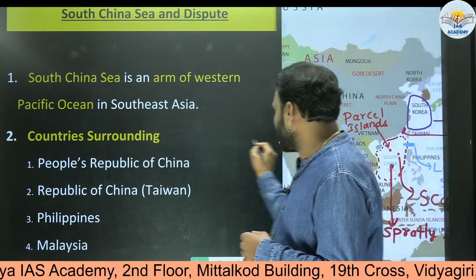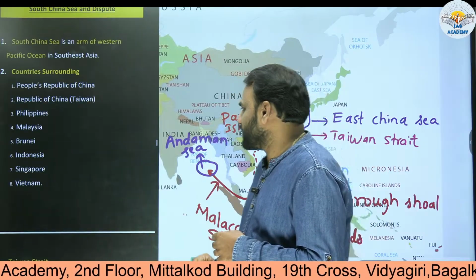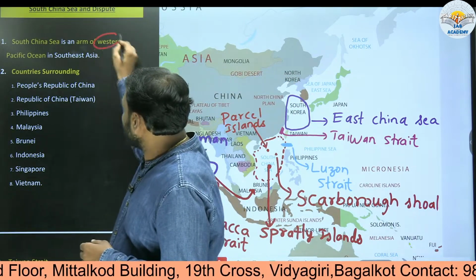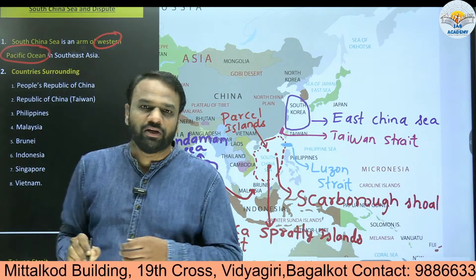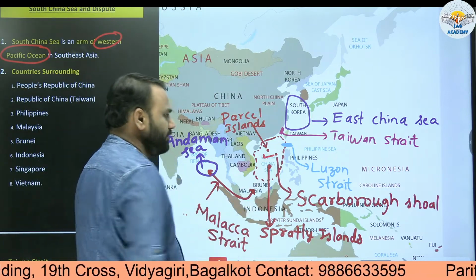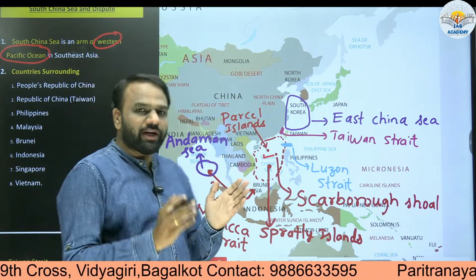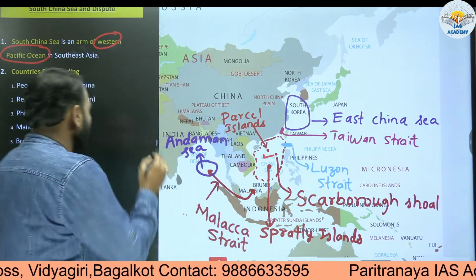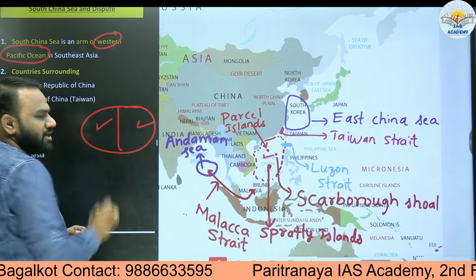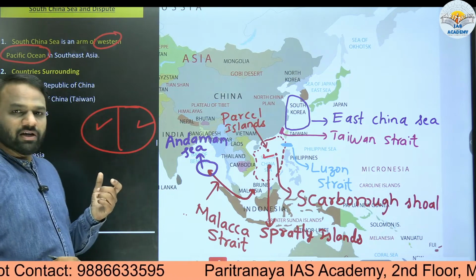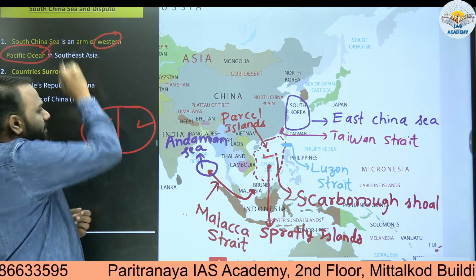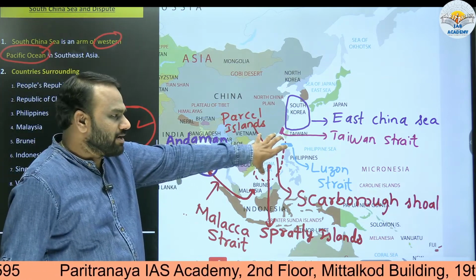Very important. So let us try to locate where the South China Sea is present. It is an arm of Western Pacific Ocean. If you look here, South China Sea is present over here. So this is our South China Sea. Where is it located? It is located in the Pacific Ocean. Now, if we consider this as the Pacific Ocean, this is the eastern part and this is the western part. So where is South China Sea located? It is located in the western part. That's why it is part of the Western Pacific Ocean.